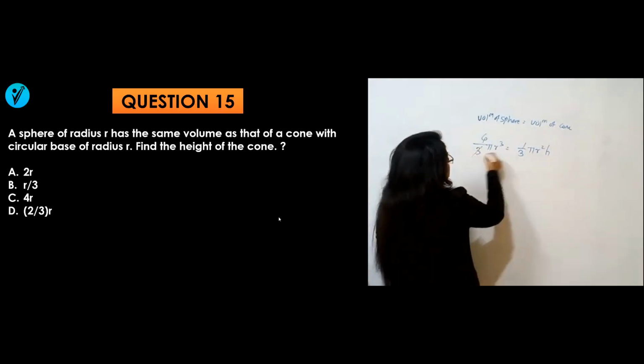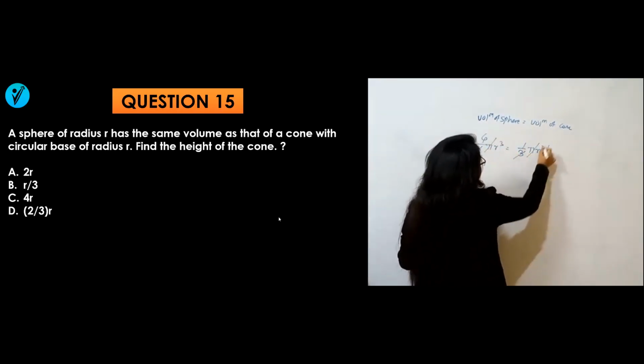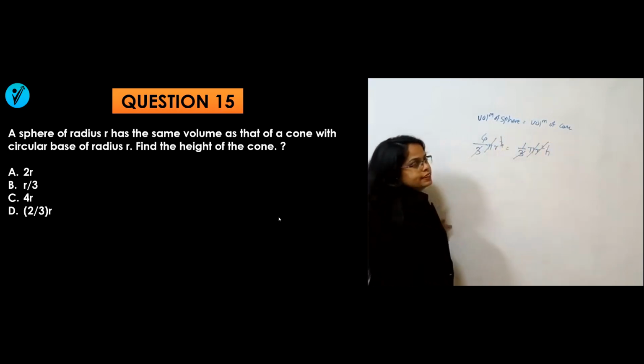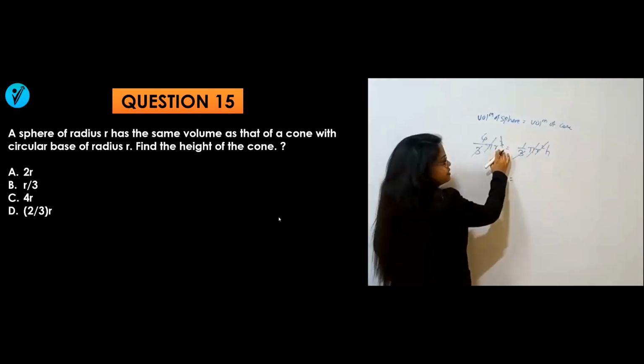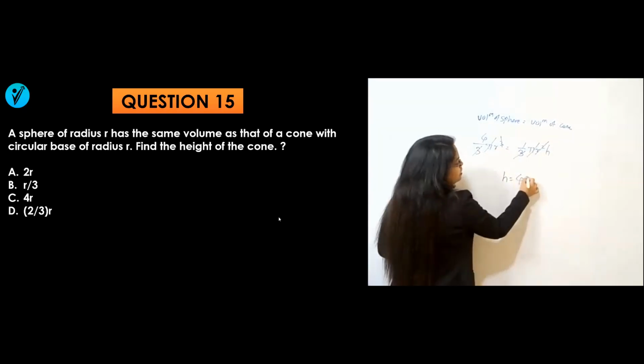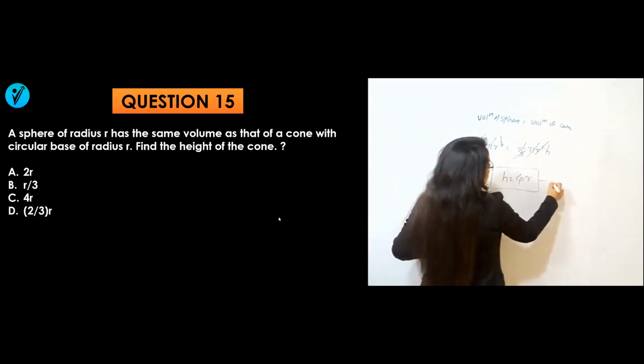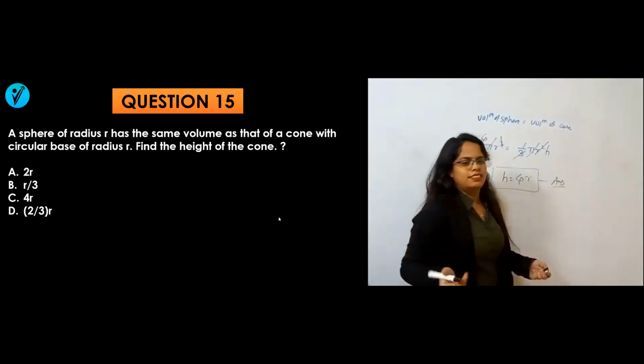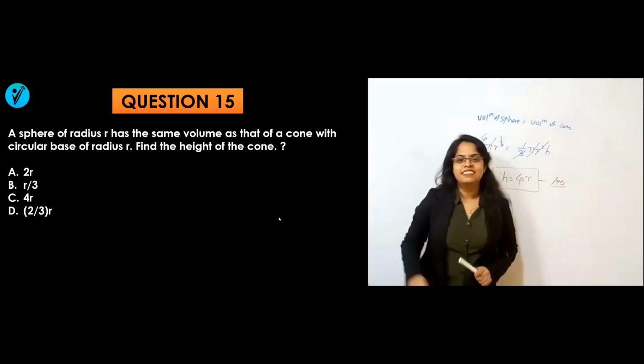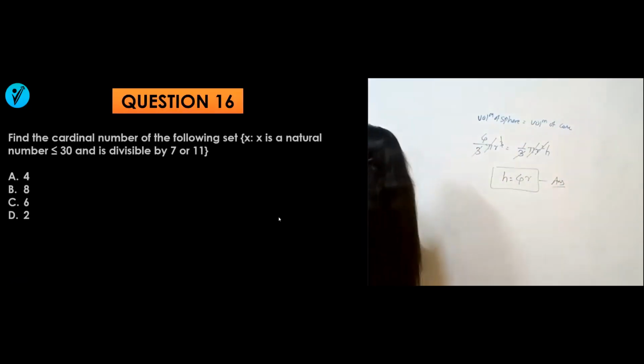So what will happen here? 3 will get cancelled, pi will get cancelled, r square and r cube will get cancelled, so r will be out. 4 times r. So h will be 4 times of the r. That's it. Conceptual question. Easier. Now let's solve the next one. Question number 16.